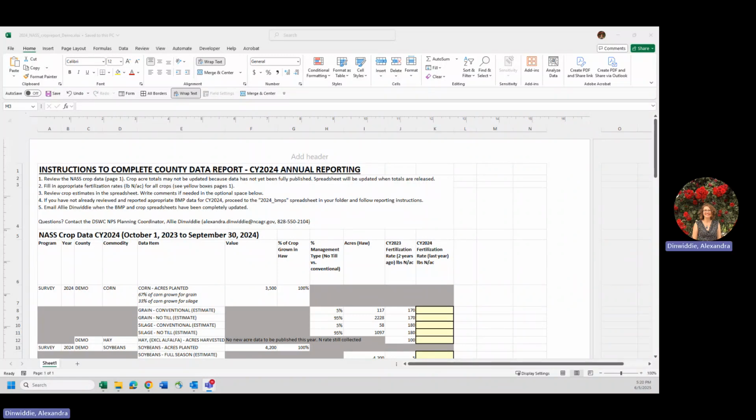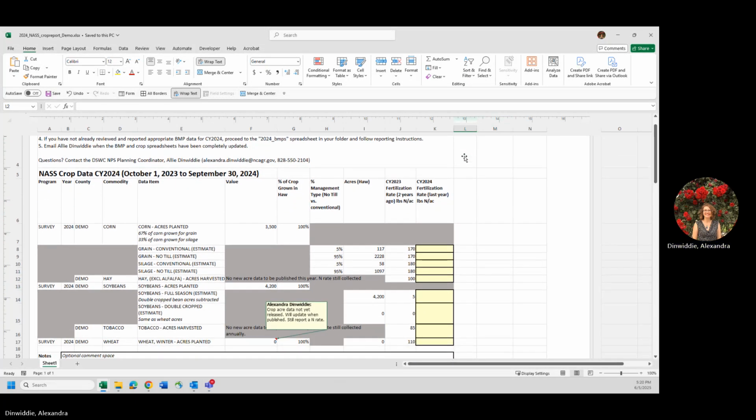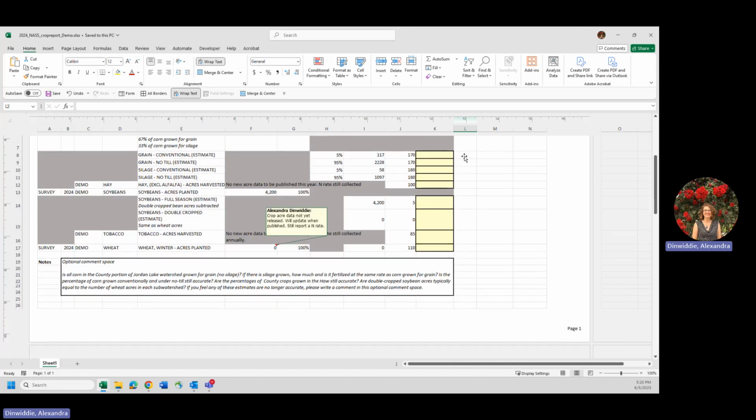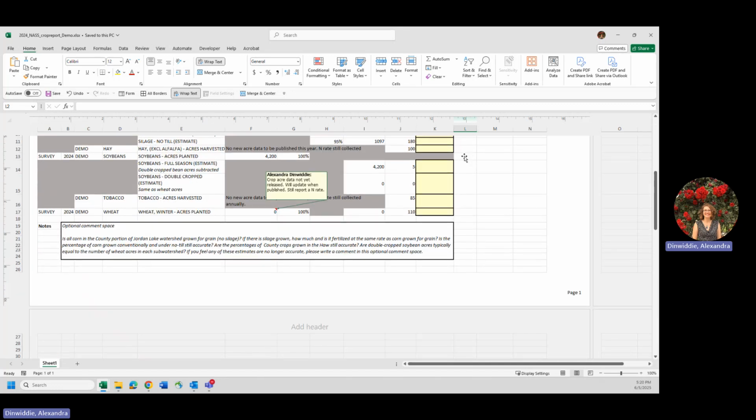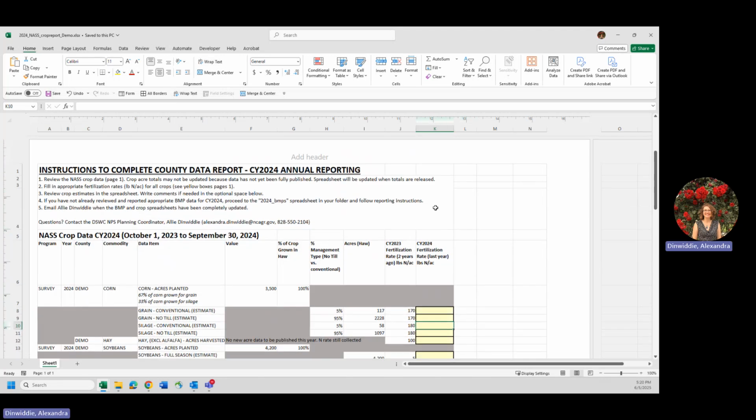If you open up the NASS crop spreadsheet, you will see a table that looks a little bit like this. Instructions are at the top of the spreadsheet. You have the ability to edit any of the data in the spreadsheet, but you really only need to edit the sections that have been filled in with yellow, so all of the yellow boxes, as is stated in the instructions.